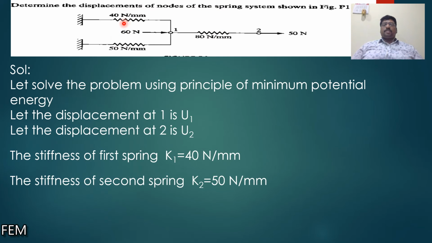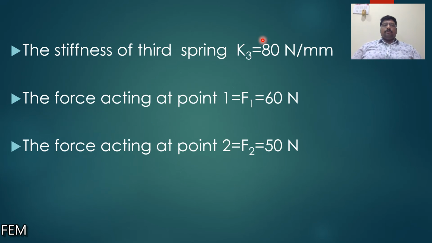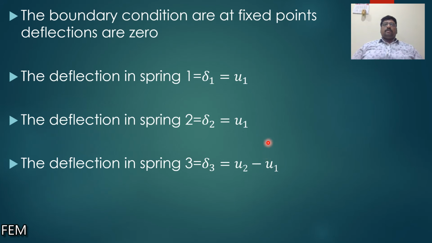For the first spring I assume K1 is equal to 40 Newton per mm, K2 is equal to 50 Newton per mm, and K3 is equal to 80 Newton per mm. Forces are applied at node 1, a force of 60 newtons, and at node 2, a force of 50 newtons. So F1 is 60 newtons and F2 is 50 newtons. Now let us apply the boundary conditions.